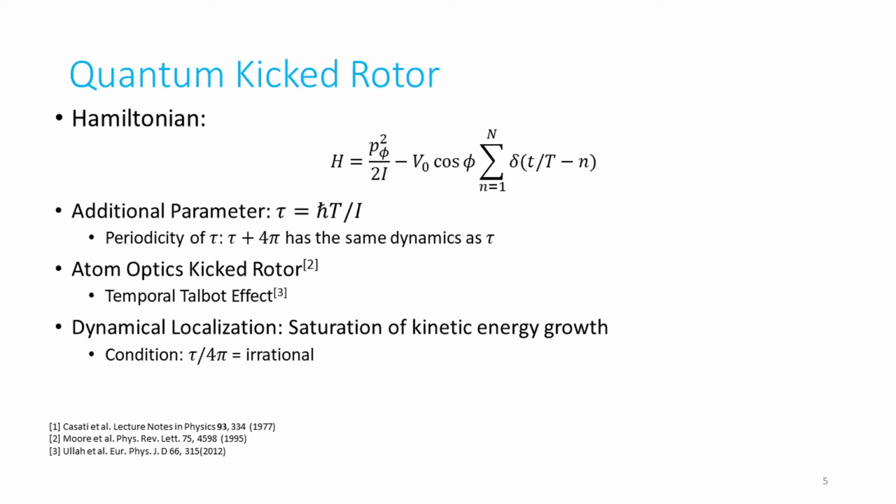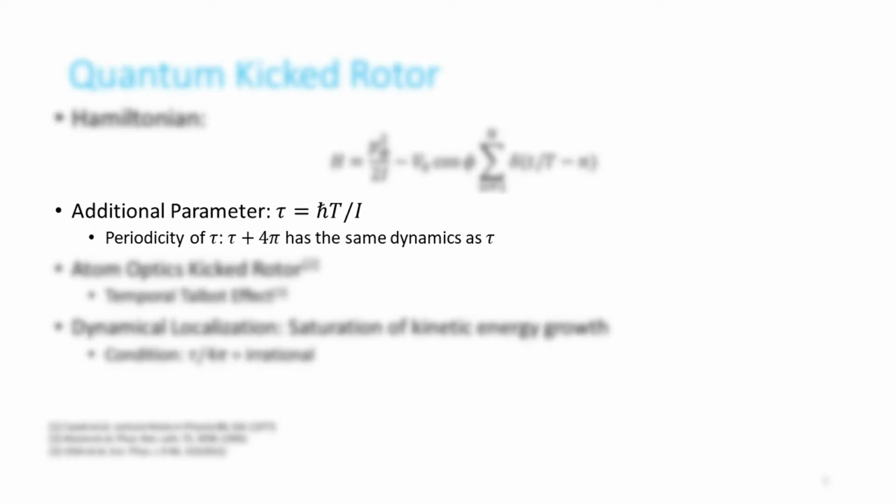In the quantum version, the reduced Planck constant h bar introduces an additional parameter into the system, the unitless kick period tau. It turns out that tau itself has a periodicity of 4 pi. The quantum-kicked rotor can be realized in ultracold atoms as the atom optics kicked rotor, where the periodicity of tau manifests as the temporal Talbot effect.